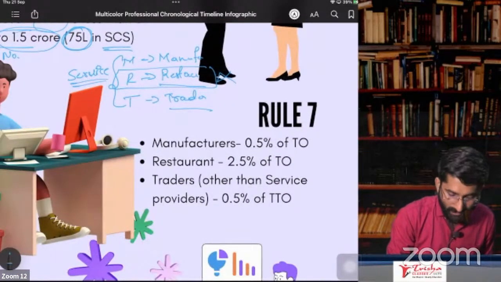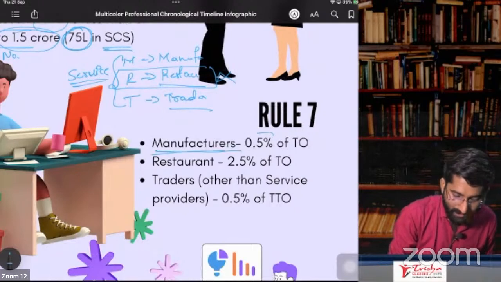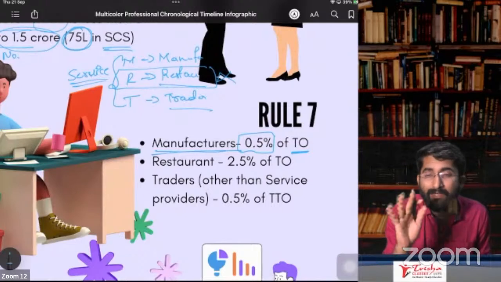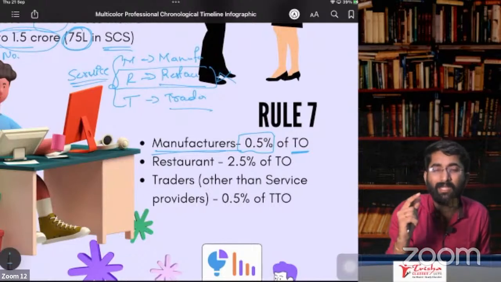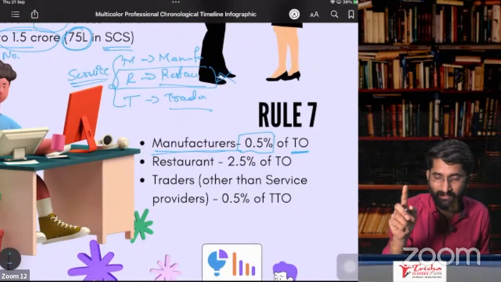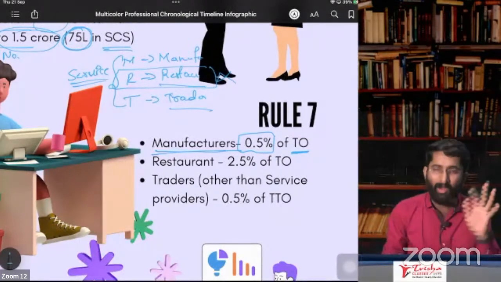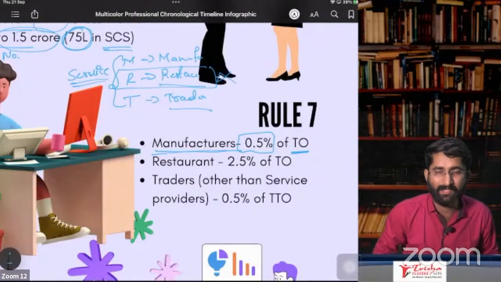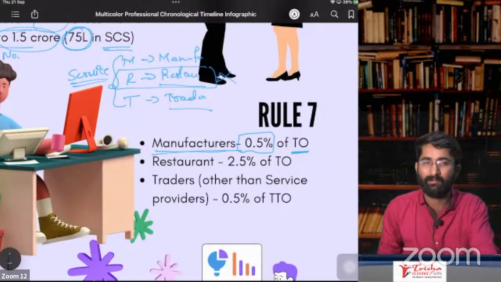Very important one. In case of manufacturer, it is 0.5% of turnover. Total turnover, exempted, non-taxable, everything. We will discuss NTS, non-taxable service, non-taxable goods. So total turnover, including exempt goods, everything is included here.